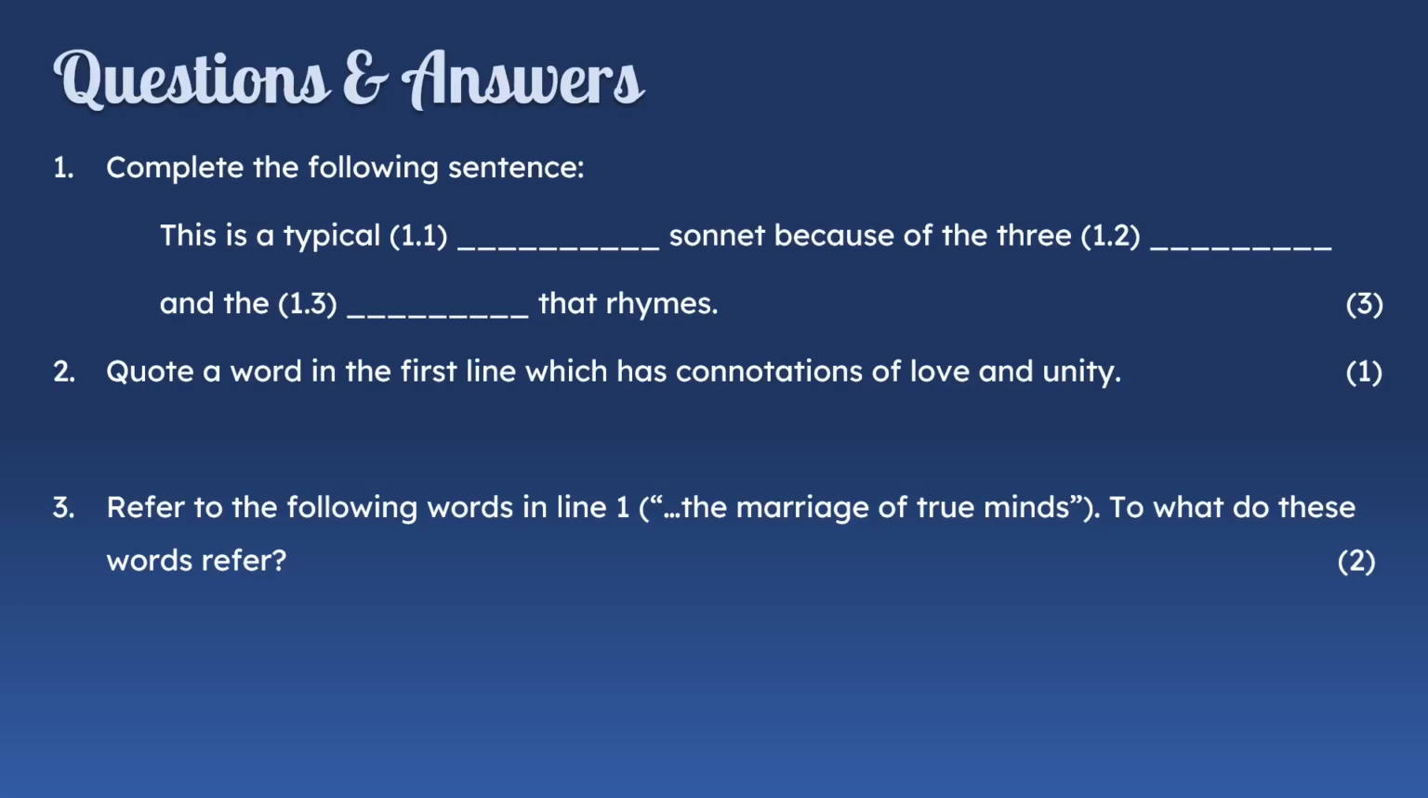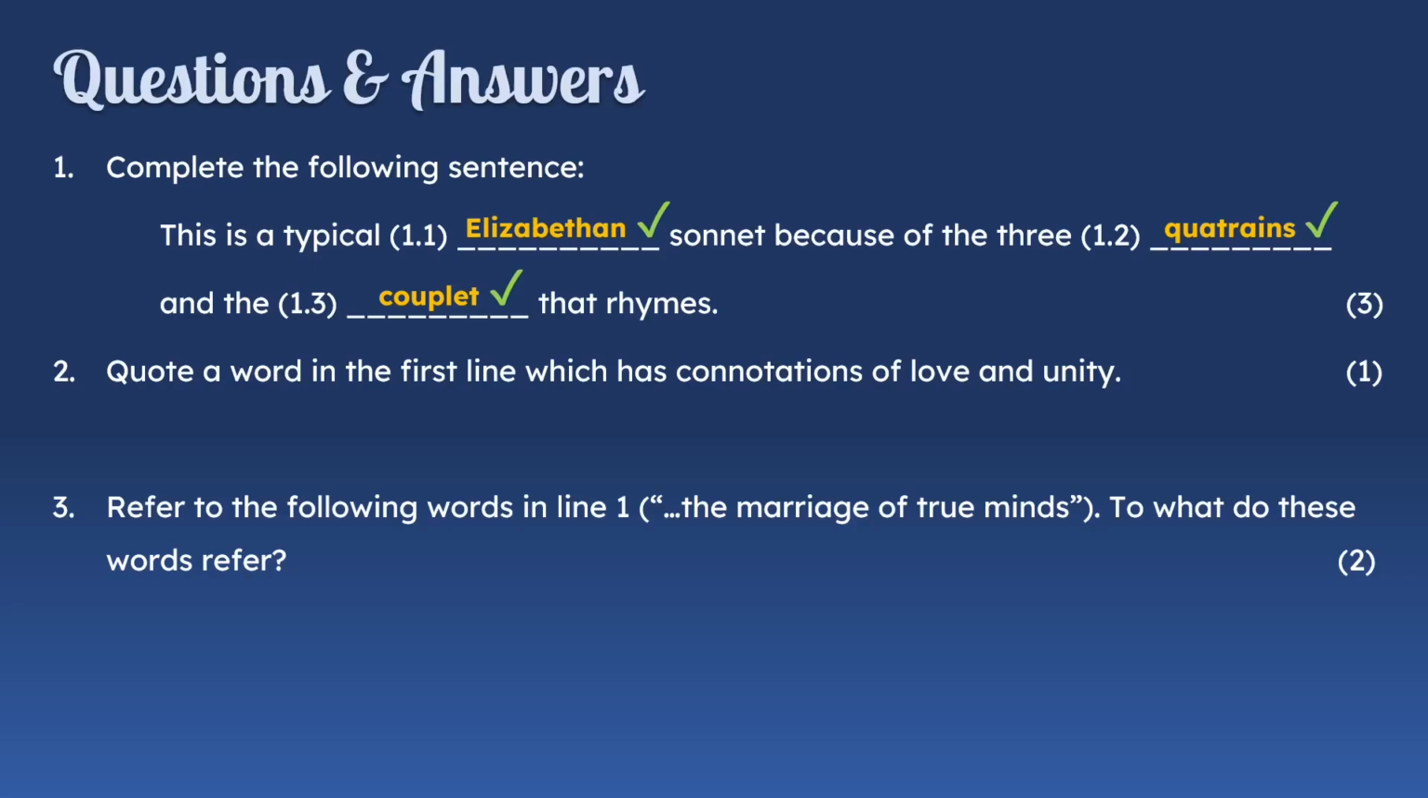Let's quickly take a look at some questions and answers to help you prepare for your tests and exams. Okay, so question 1, complete the following sentence. This is a typical sonnet because of the three and the that rhymes. So this question is 3 marks, so it shows we have to give 3 answers. So let's see. This is a typical Elizabethan sonnet. You could also say Shakespearean sonnet, that would also be correct, because of the 3 quatrains and the couplet that rhymes. So couplet is just 2 lines. So think of it as a couple, that's 2 people. So couplet is 2 lines.